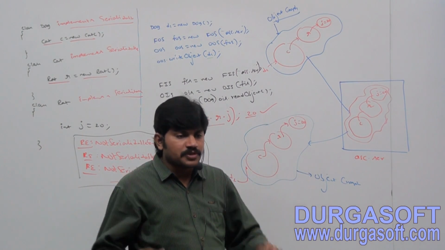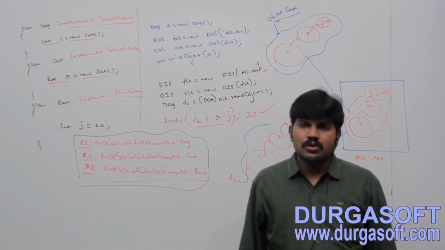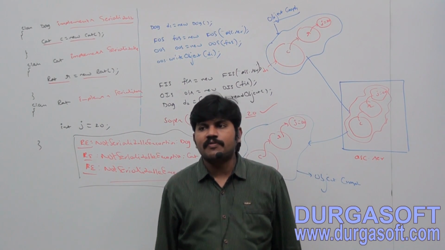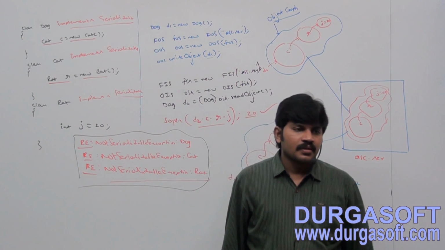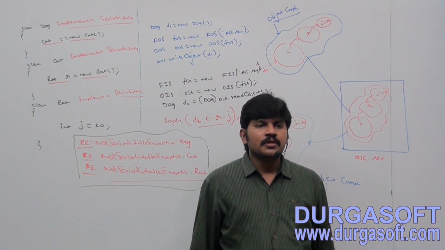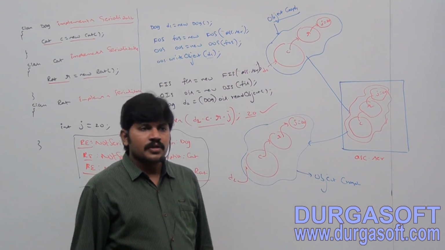This group of objects is nothing but object graph.